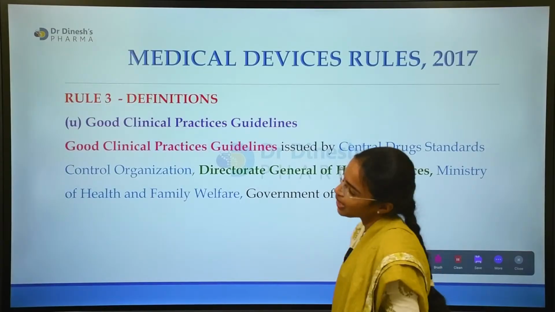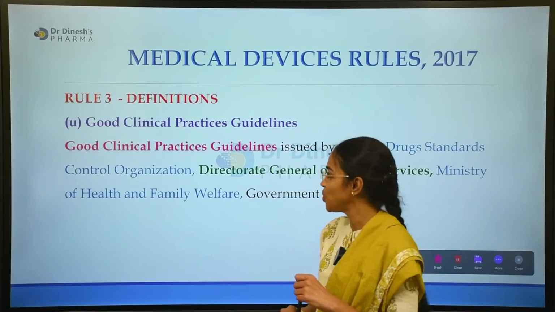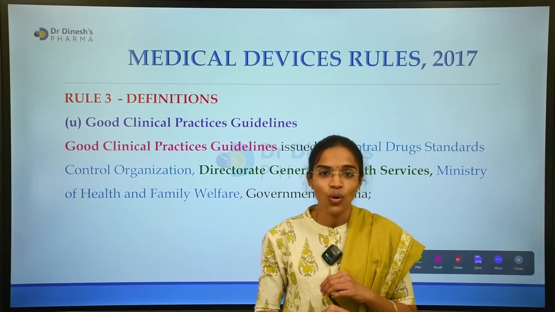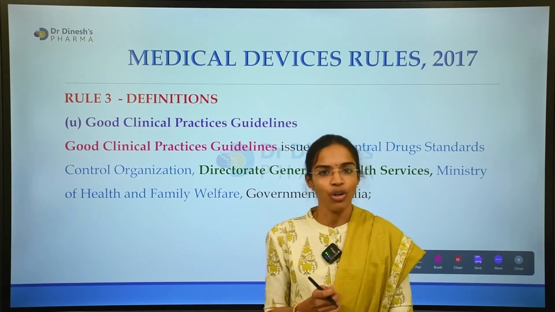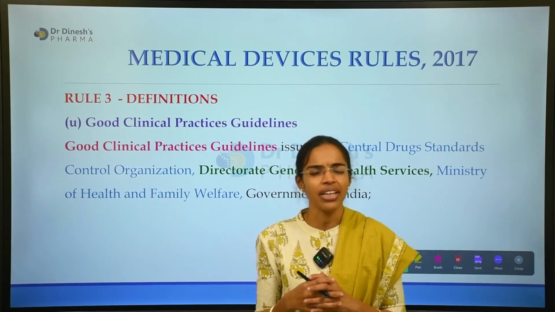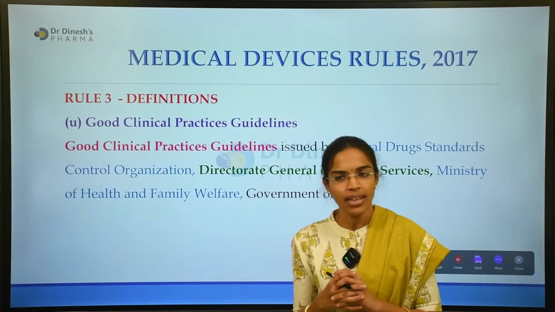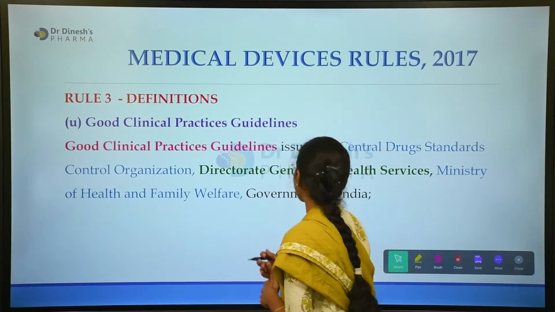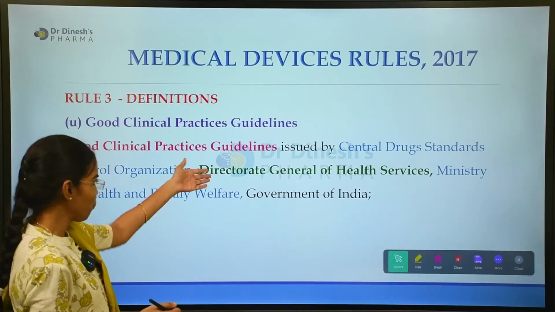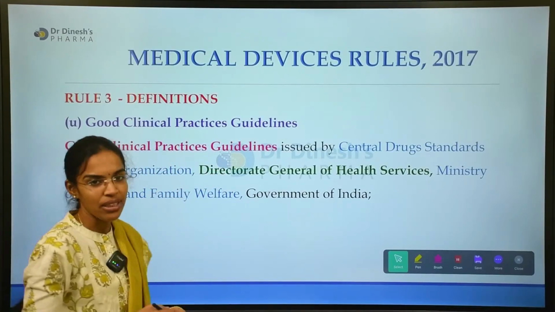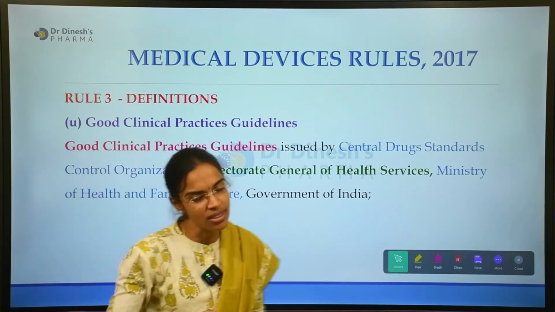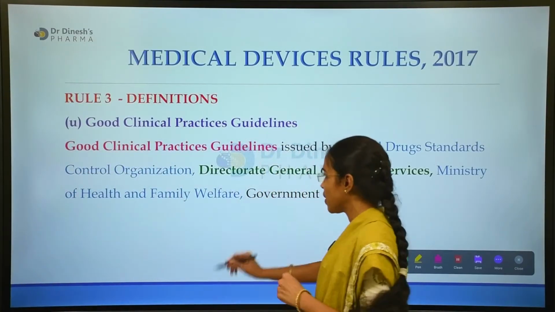Moving forward to 3U, it is nothing but the good clinical practices guidelines, the GCP guidelines. This is very relevant to all of us, because these GCP guidelines are issued by the CDSCO, the Central Drug Standard Control Organization. What do GCP guidelines deal with?